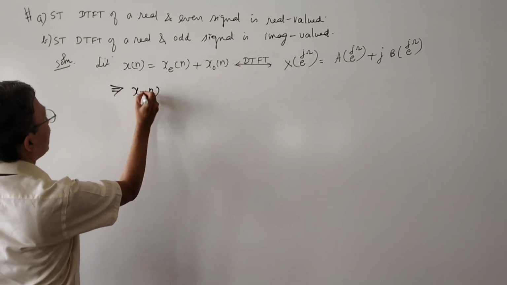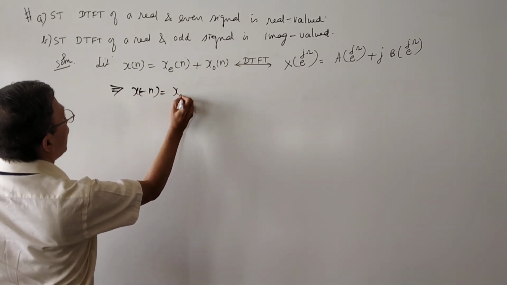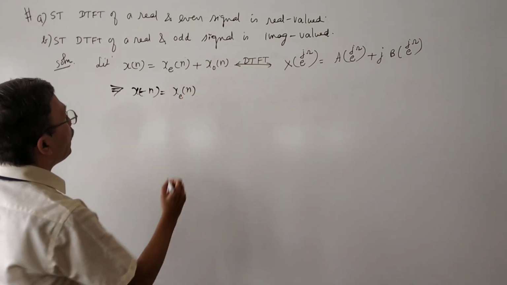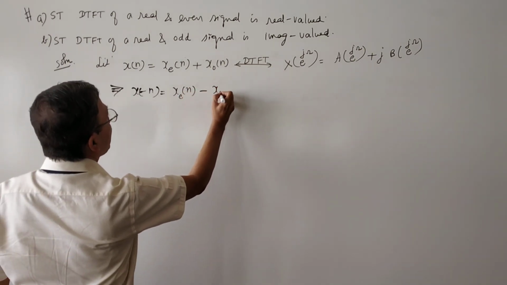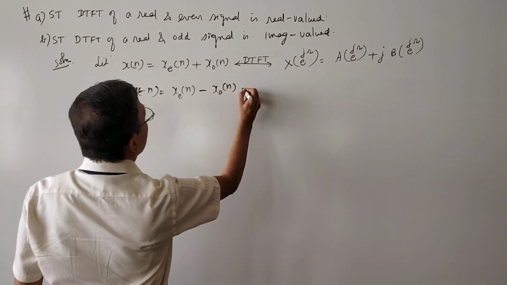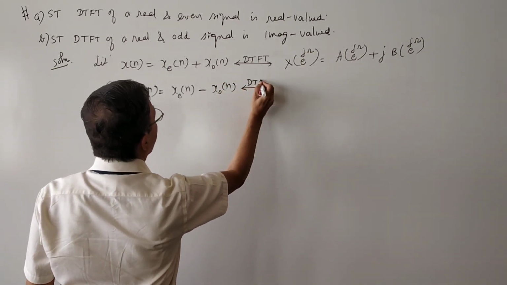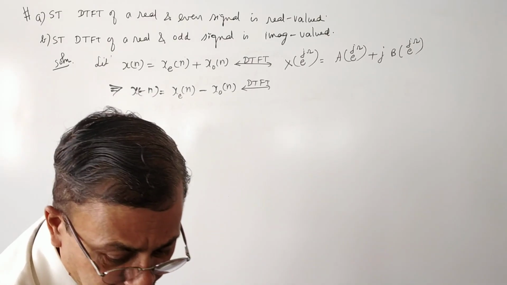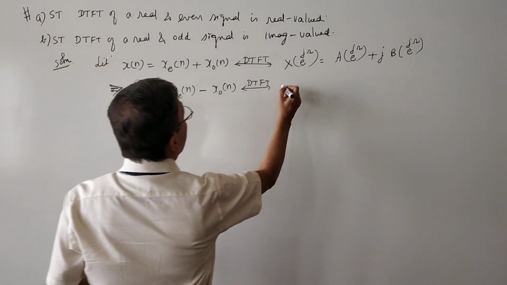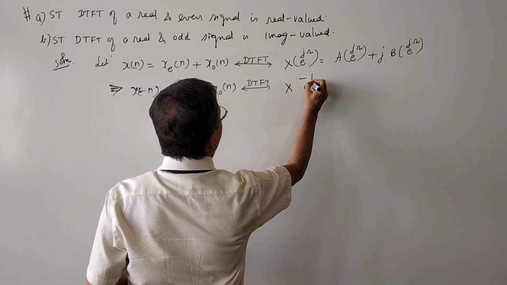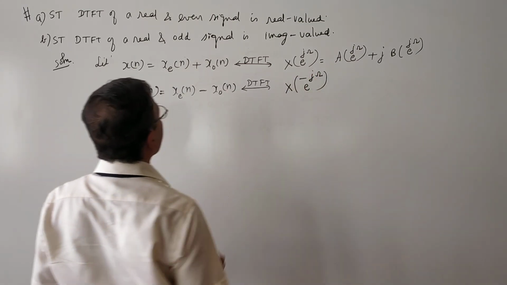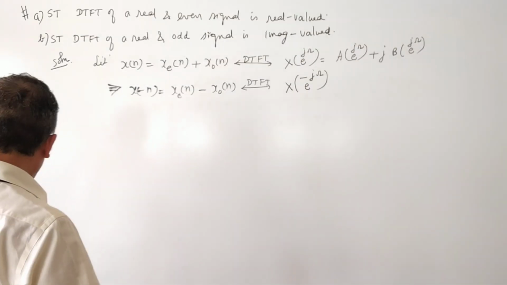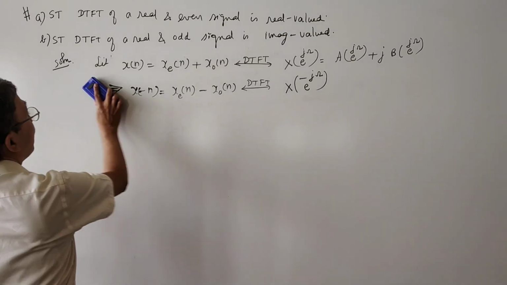x of minus n equals x e of minus n, which is the same as x e of n, and x o of minus n, which is the same as minus of x o of n. We'll have a DTFT. Reflection in time corresponds to reflection in frequency: x of e power minus j omega. That is x of minus n. I'll write it once again.